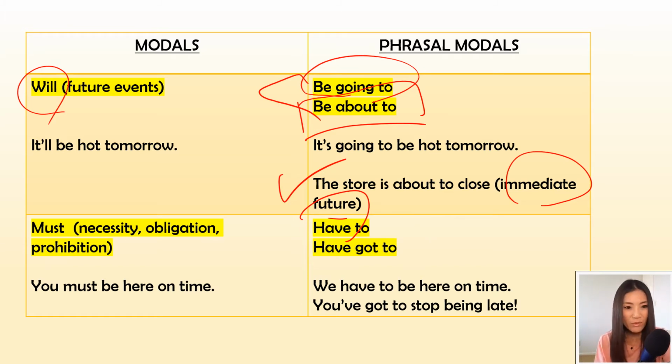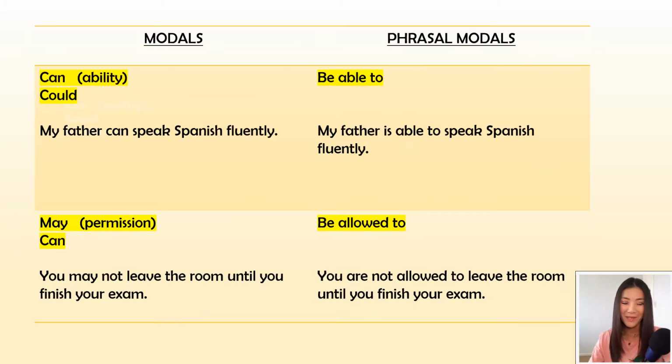The next row, it says must is used to express necessity, obligation, or prohibition. On the right side, it says we can also use the phrasal modals have to or have got to express very similar things. The modals can and could can be used to express ability, and we can also use the phrasal modal be able to express the same thing.